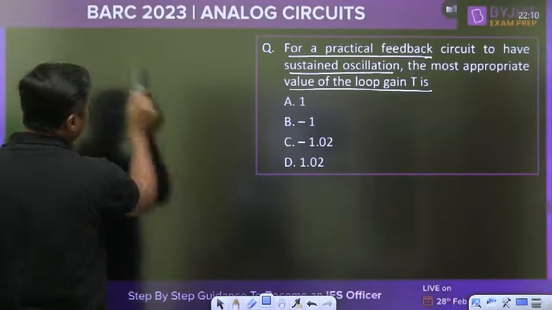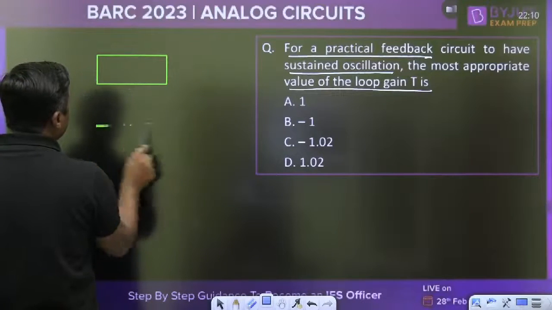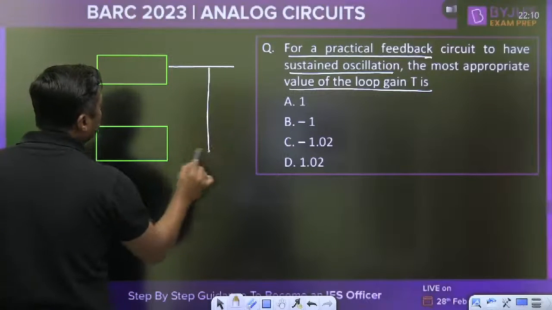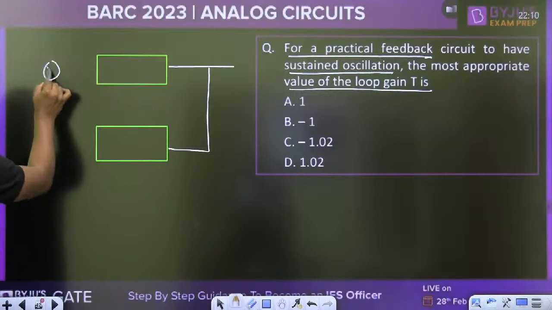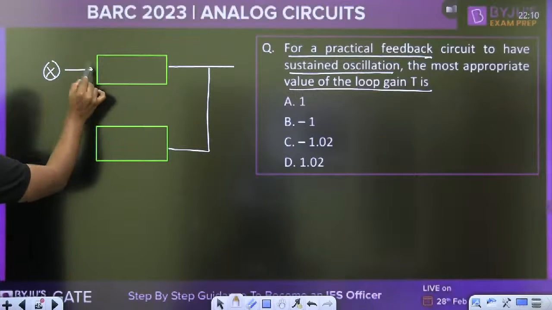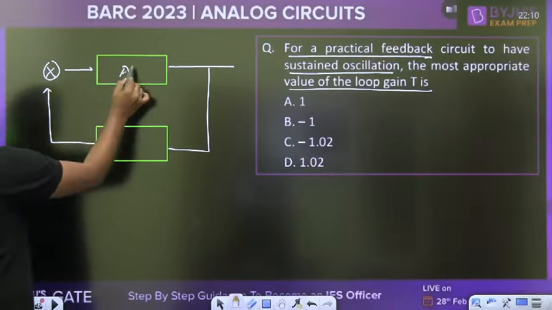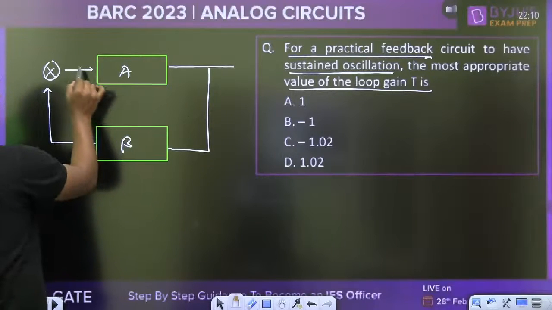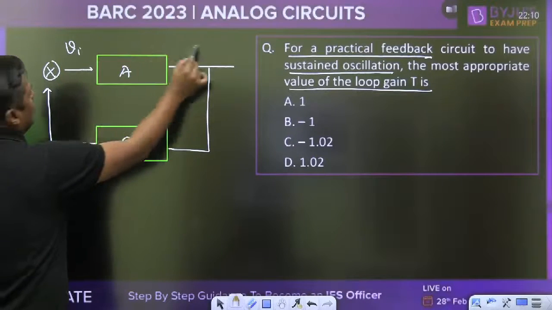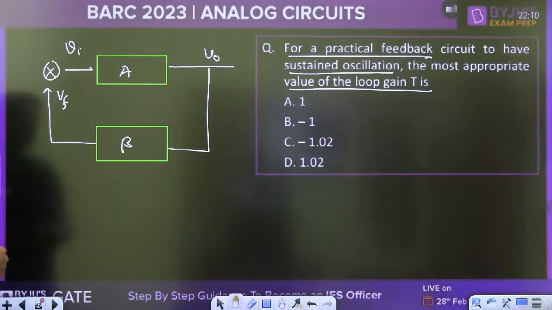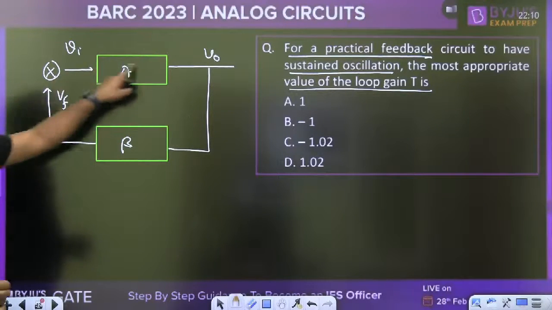Barkhausen criteria. Loop gain means in analog it is called what? Open loop gain. Remember, loop gain means open loop gain, my dear. In analog it is mentioned. It is not a closed loop gain. Always remember, this is called loop gain when the signal travels from the VI to the output through the feedback network and back here, VF. That is called loop gain, from this point to this point.